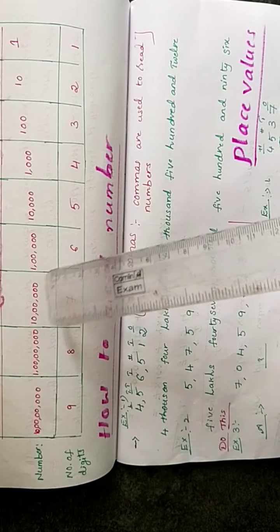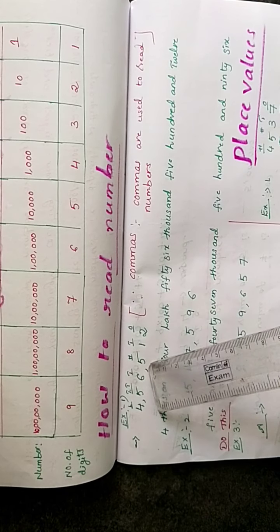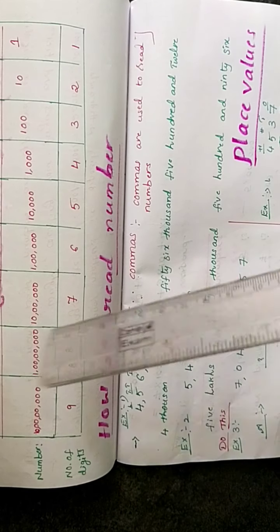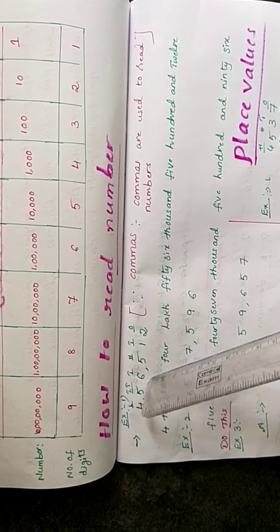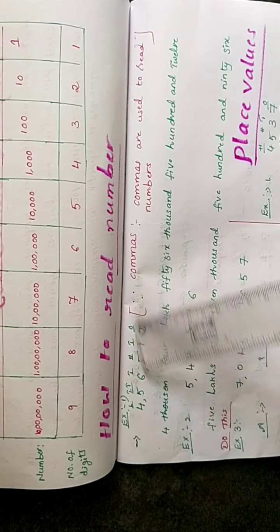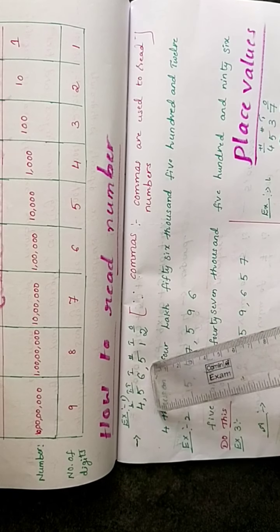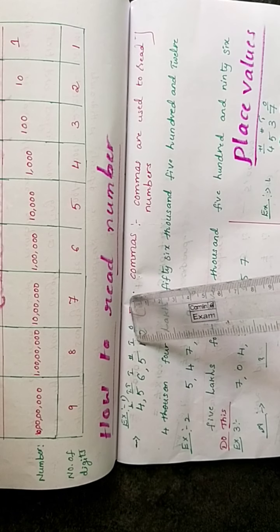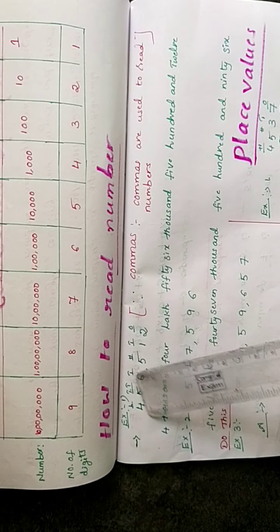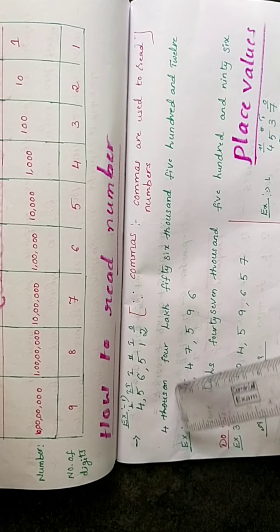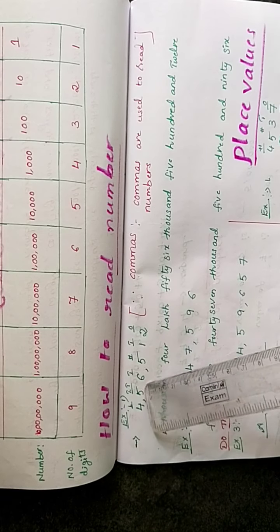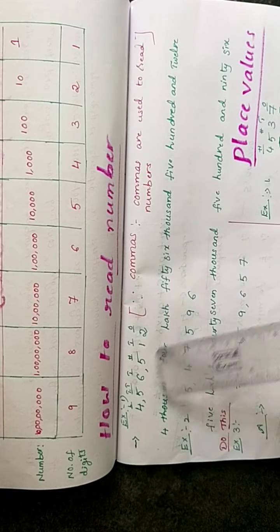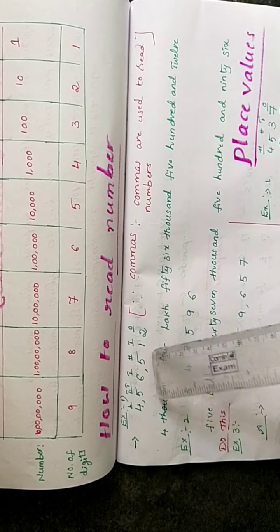Remember children, in this Indian system, after the first 3 digits you keep 1 comma, and after the next 2 digits you keep 1 comma. After the first 3 digits, then after every 2 digits, you keep commas. Now you count the place values: ones, tens, hundreds, thousand, 10,000 and lakh. So here how many lakhs? 4 lakhs. Next 56. Both are in thousands, so 56 thousand. And next 5 is in hundreds, so 500.